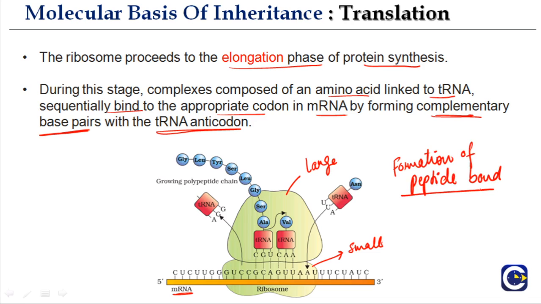And what is a peptide bond? It is a bond between 2 amino acids. So you see, this is the tRNA, CGU. So this tRNA is here, and then again there is another tRNA that recognizes CAA and codes for valine.